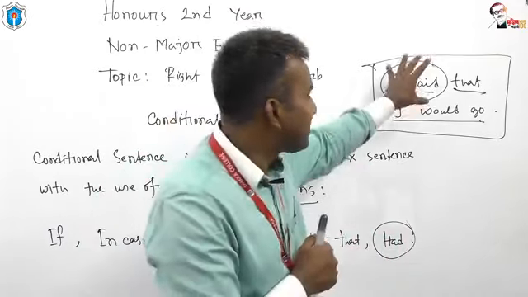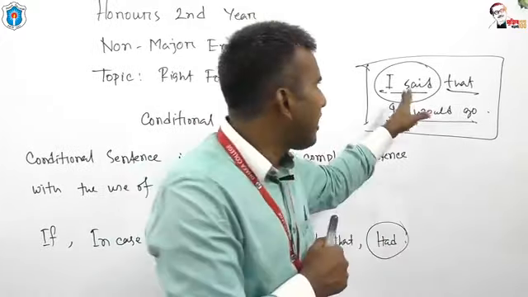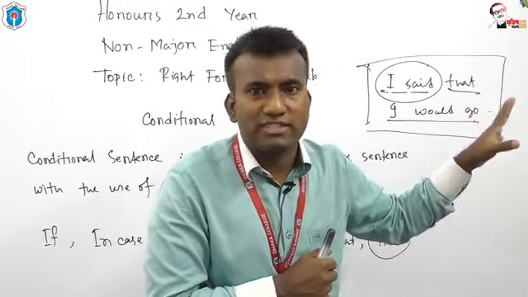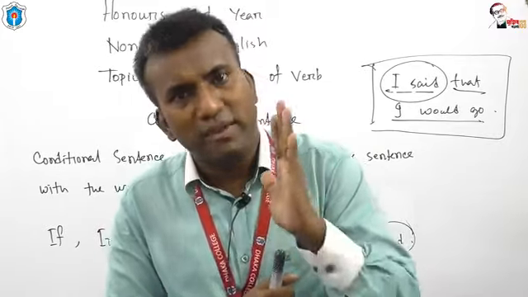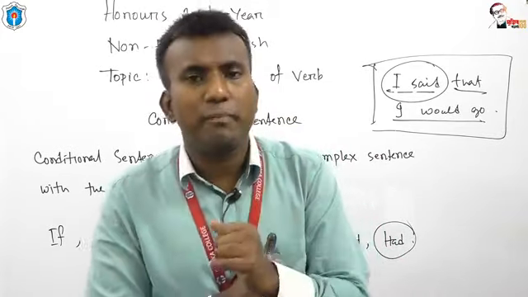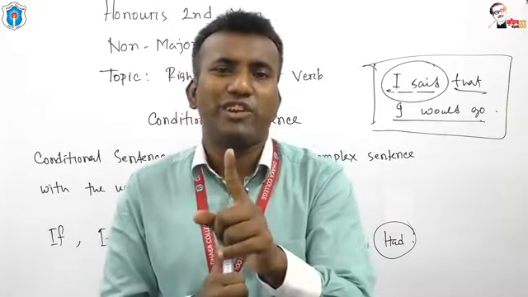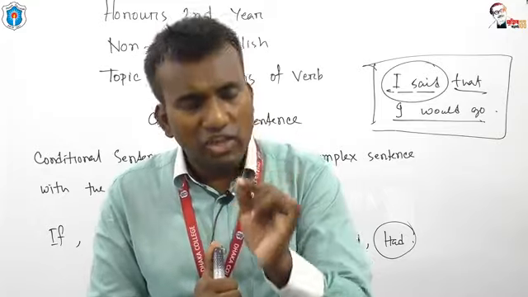Okay, so in this sentence we have two clauses. One is an independent clause and another is a dependent clause. An independent clause is called a principal clause and a dependent clause is called a subordinate clause. So in a complex sentence we usually get one principal clause and one subordinate clause. Is it clear to you? I think it's clear to you.